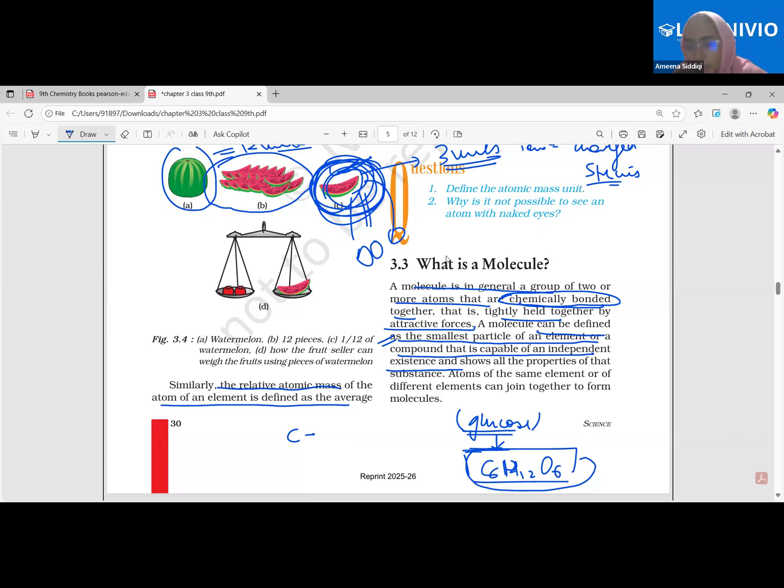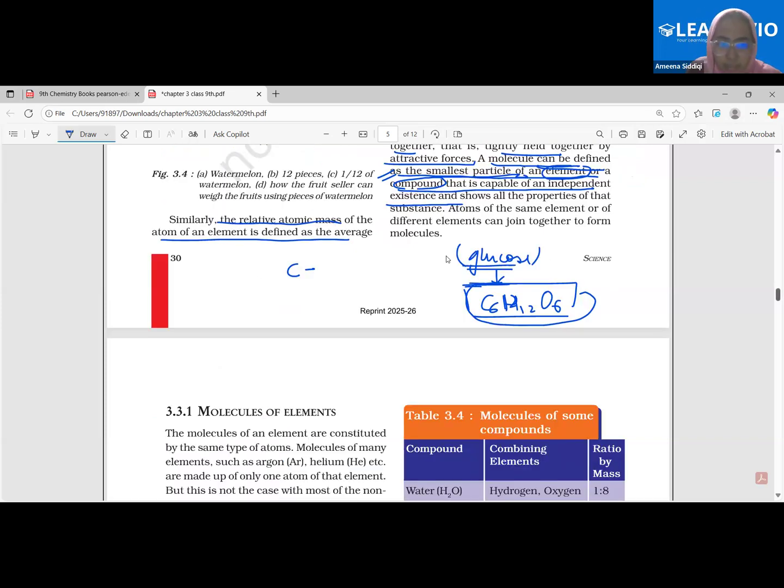Okay, see, a molecule can be defined as the smallest particle of an element or a compound that is capable of an independent existence. See, what happens like this. If I say, beta, this is one molecule of oxygen, yes or no? There are two oxygen atoms here. Clearly, it's a group of atoms. Clearly, it's a molecule. Do you agree with that? And if I have many of these, this becomes an element of oxygen, right?